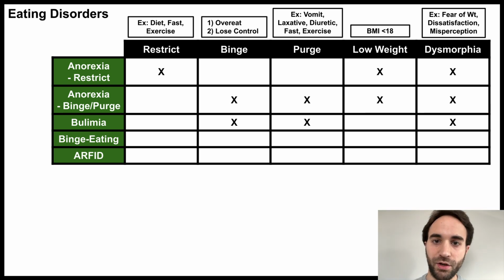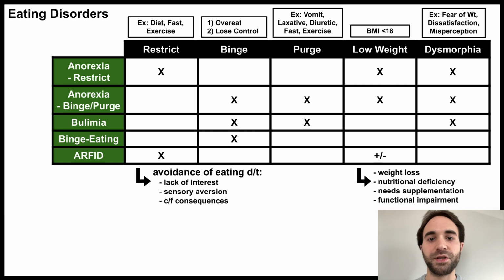Next is bulimia nervosa, which involves repeated episodes of binging and purging associated with body dysmorphia. Unlike the binging-purging subtype of anorexia, in bulimia, the patient's weight is normal or overweight. In binge eating disorder, the patient has repeated episodes of binge eating, but without the compensatory purging behaviors seen in bulimia. Finally, avoidant restrictive food intake disorder, commonly known as ARFID, is distinct from the others and somewhat of a catch-all diagnosis.